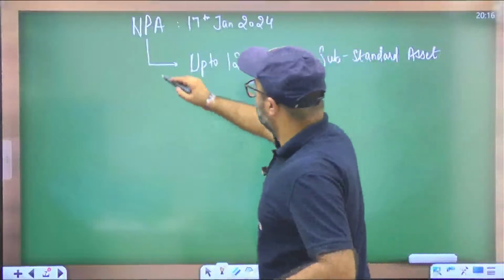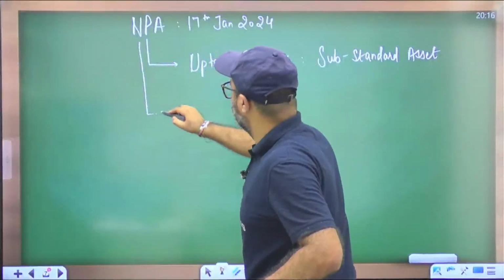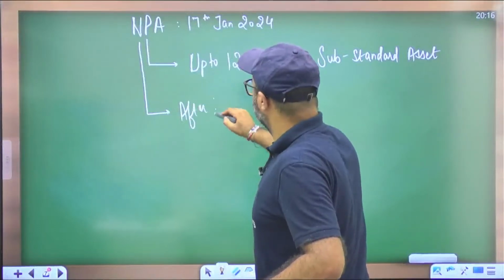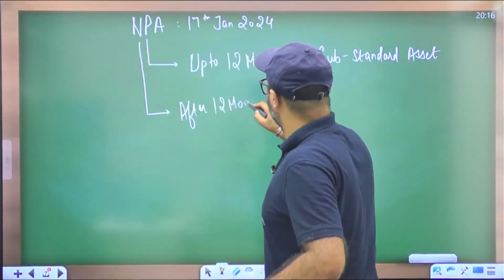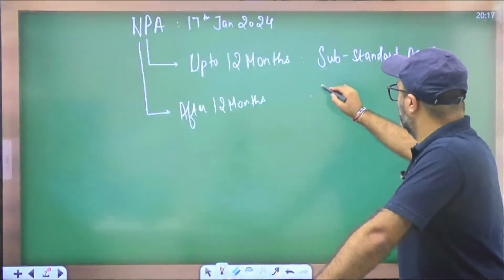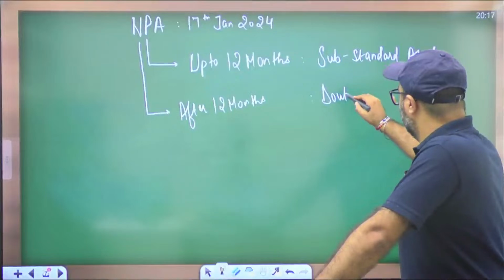And if no installment is paid for 12 months, then after 12 months of NPA declaration, it will be termed as doubtful asset.